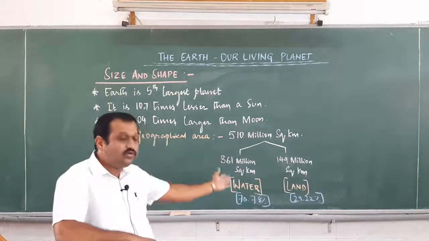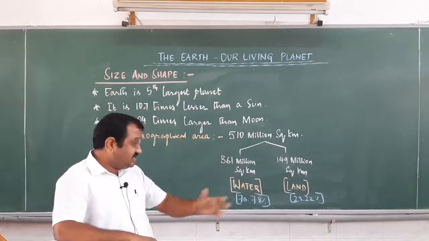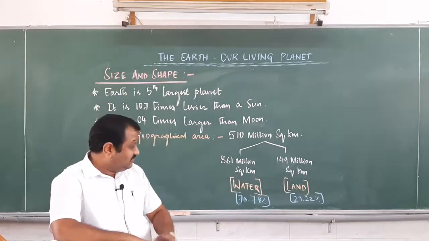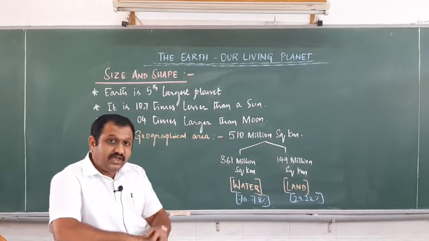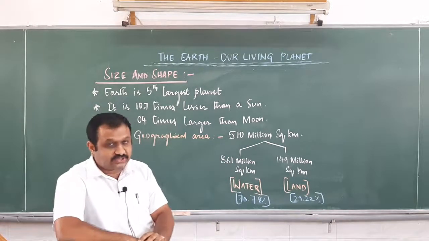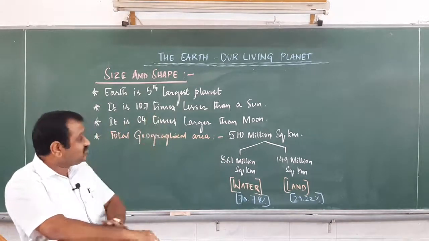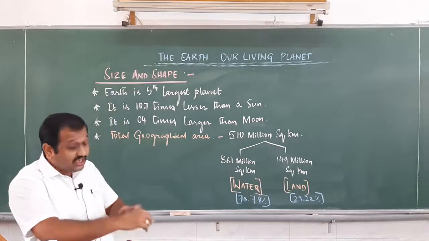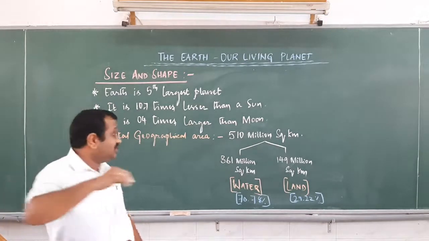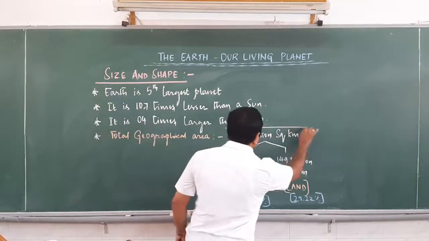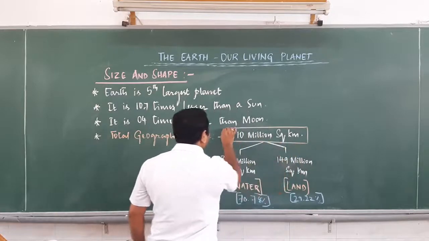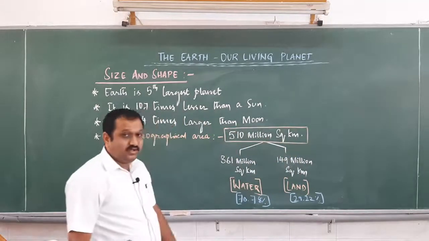But if you want the exact numerical figure, it is 70.78% and 29.22%. The total geographical area of our Earth is 510 million square kilometers.